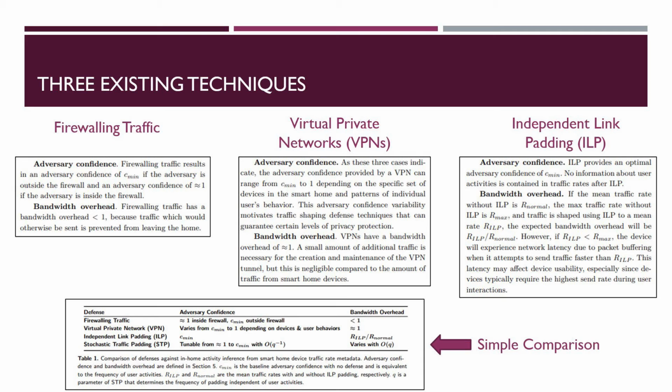Independent link padding deals with setting upload and download traffic rates to copy predetermined rates, meaning the adversary would not have information related to device behavior or activities revealed.